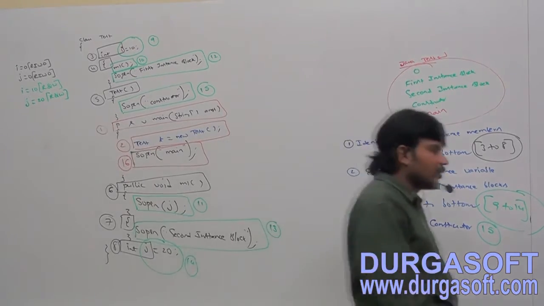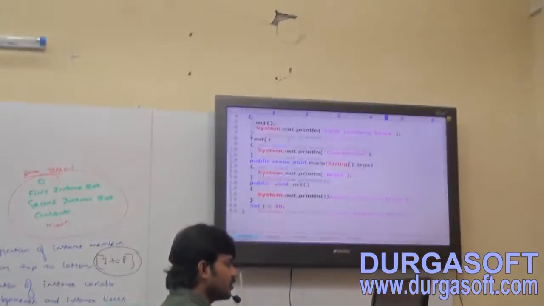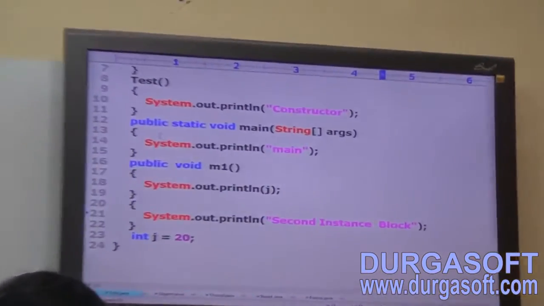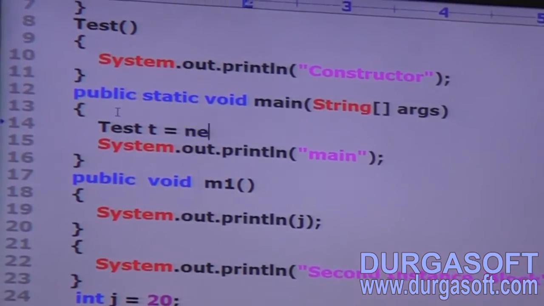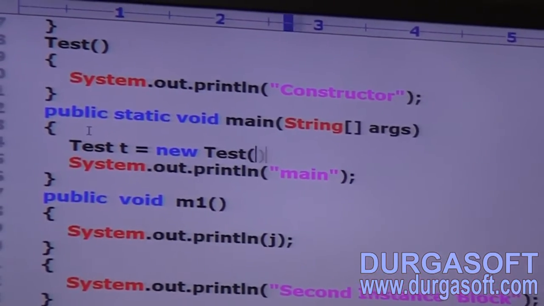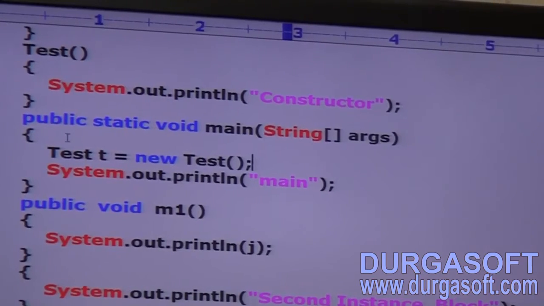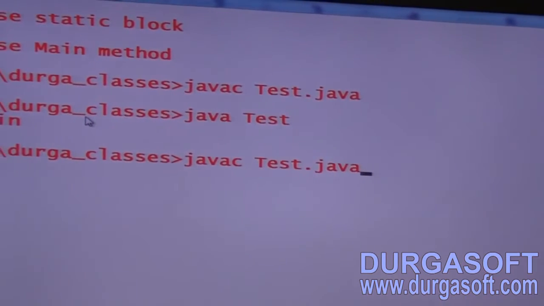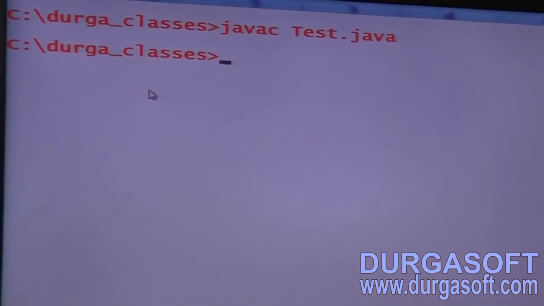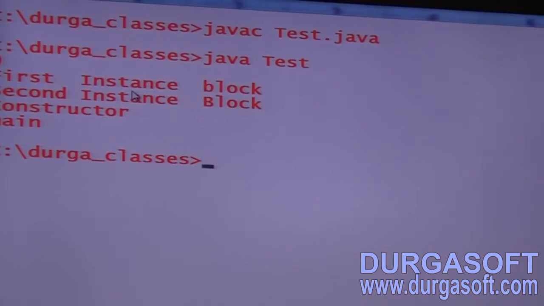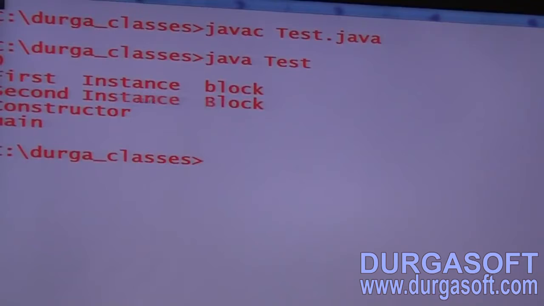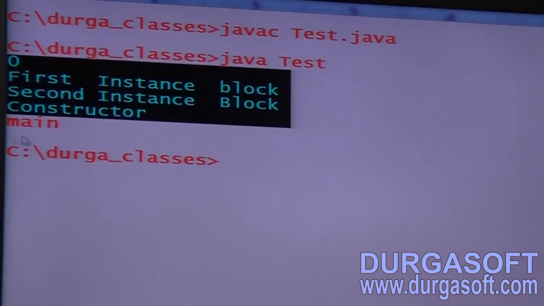Now let me execute this example. Within the main method, same example, Tester t = new Tester. Now observe, the code compiles fine. Have you observed? 0, first instance block, second instance block, constructor, and then main.